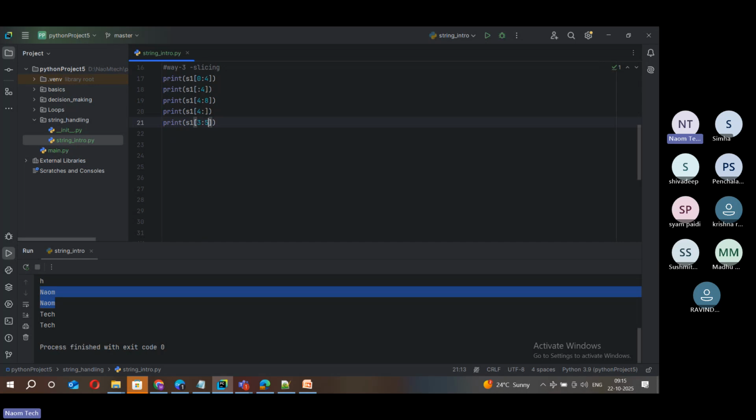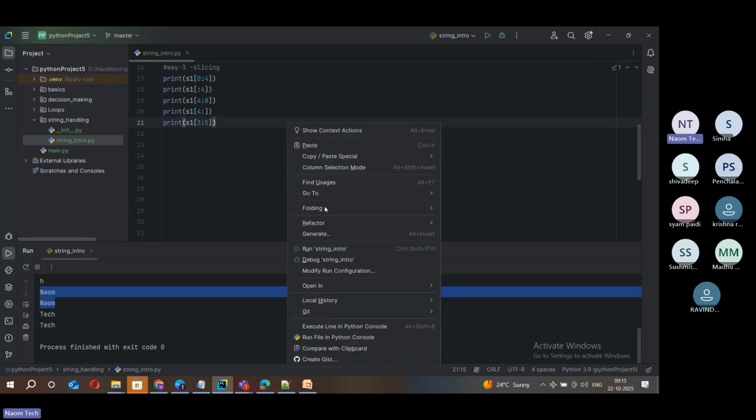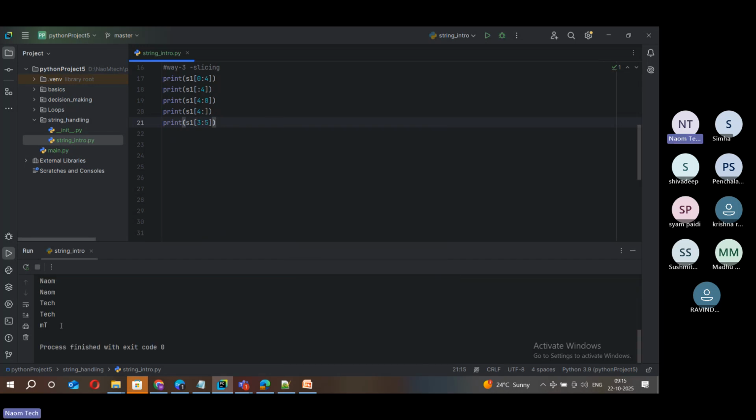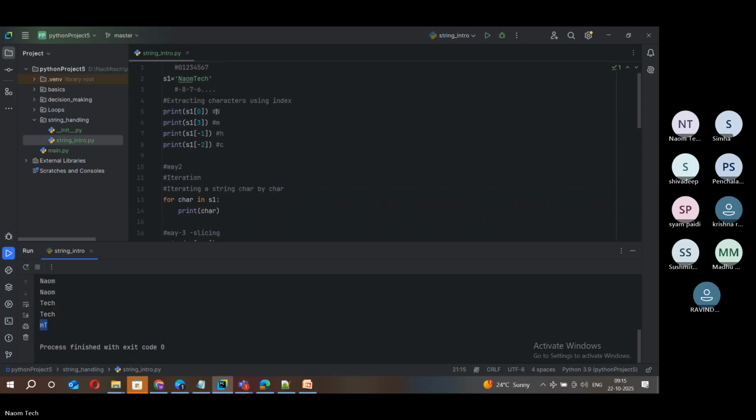If it is 4, I should pass till 5. If I just pass 4, I only get one character. Now run this. You can see that I got empty, the middle thing. And in this scenario, we don't have an exemption: you cannot skip the start index or avoid the end index. You have to have both in place. So this is another important thing about slicing.